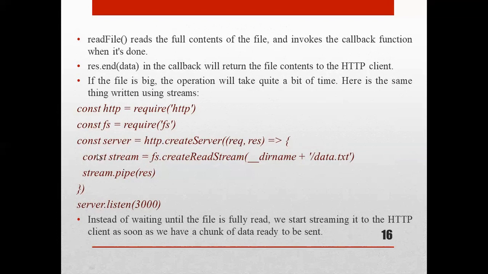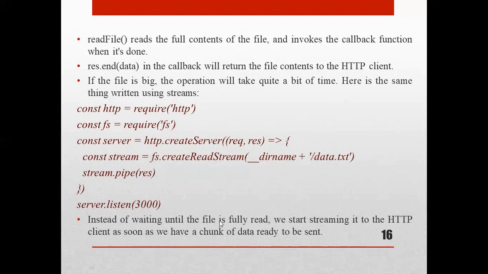And now here you can see inside the brackets we are taking one constant stream equals fs.createReadStream. This method is from the fs module. createReadStream, and we are going to read that file name, directory name plus data.txt. This is a text file we are going to read as a stream. Here stream.pipe(response). And at last we are going to listen for incoming requests at port 3000.